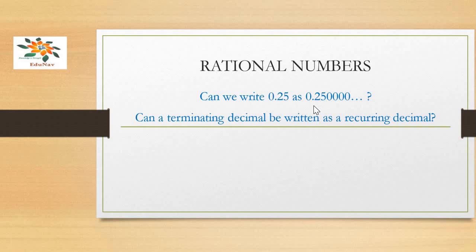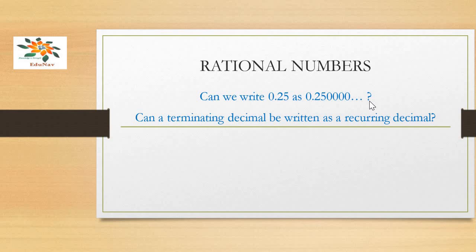Whenever any decimal number is followed by a certain number of zeros immediately after the decimal point that has got some numbers, then that will be the same as the decimal number which has got some numbers immediately after the decimal point, but that are not followed by a certain number of zeros. So certainly we can write 0.25 as 0.250000 and so on.